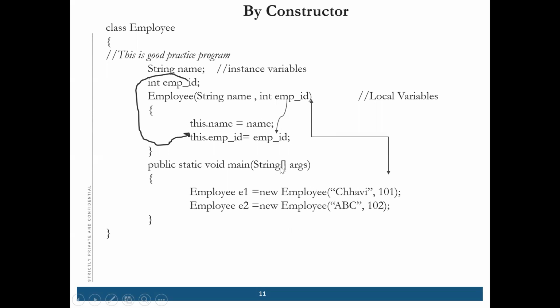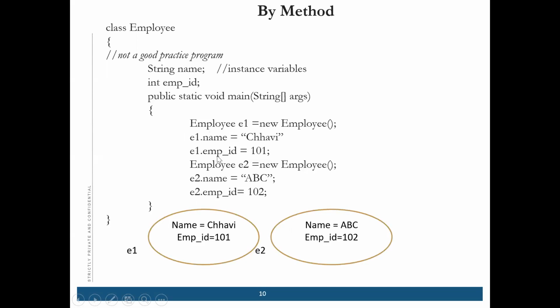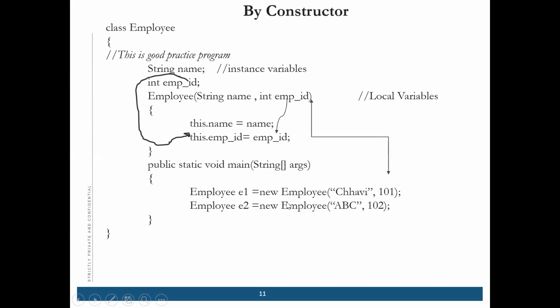Now see how many lines of code we have saved. Here you are writing so many lines of code, but here you have written only 2 with the help of constructor. We have created one constructor employee, and we are passing the values string name and integer, and with the help of this keyword.